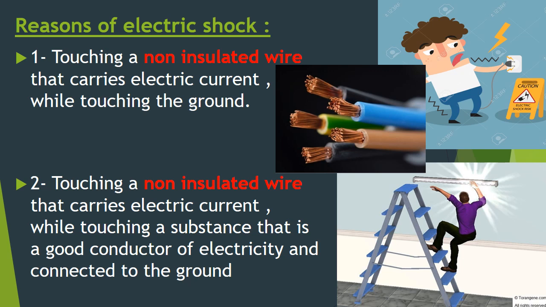Then let's read number two. Touching a non-insulated wire also that carries electric current, but while touching a substance that is a good conductor of electricity and connected to the ground. What's meant by this? Look at the picture down on the right side. You can see the person standing on a ladder. This ladder is made of iron. Iron is a good conductor of electricity and it's connected to the ground. So it can easily pass, or the electricity can easily pass from the electric source or from the wire to the human body, to the ladder, and then to the ground. Okay?